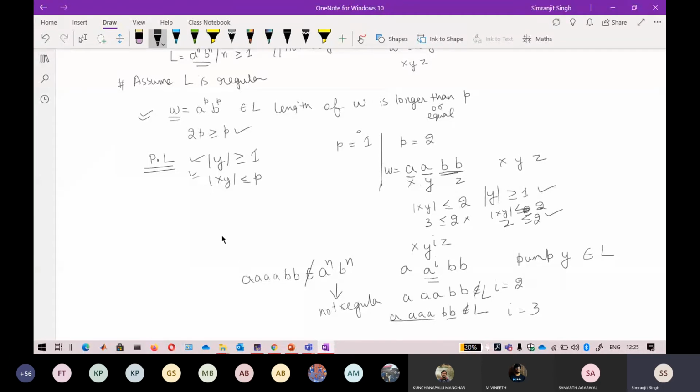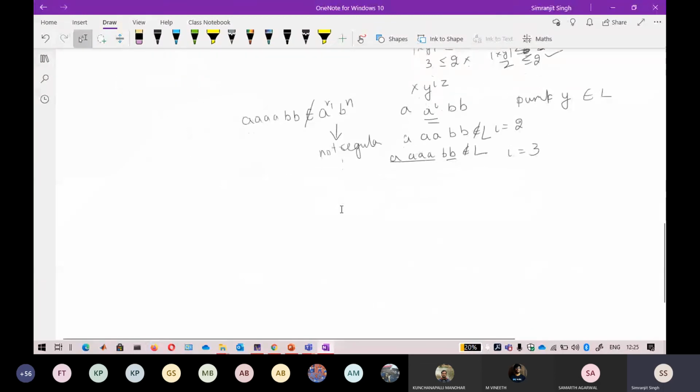Okay, so I hope you understand it. I think it will look a little bit complex. Don't worry about it. I will solve one more question. I will tell you that this is very easy. So I will take another string, another language: a raised to power n, b raised to power 2n.